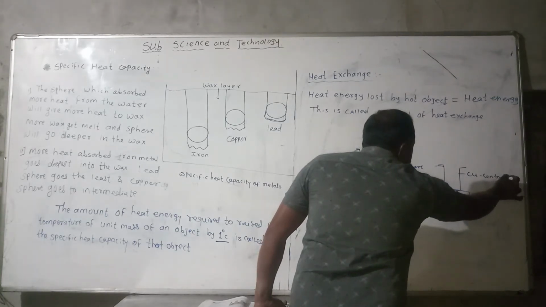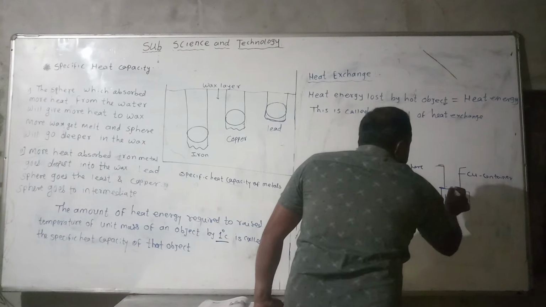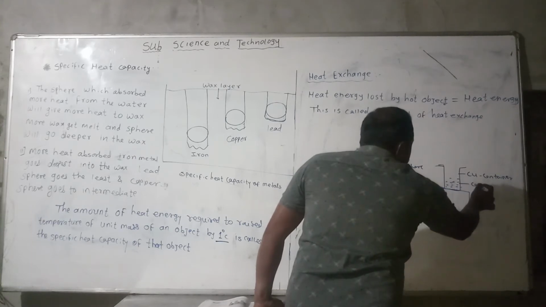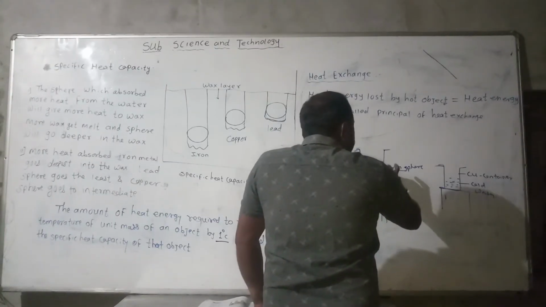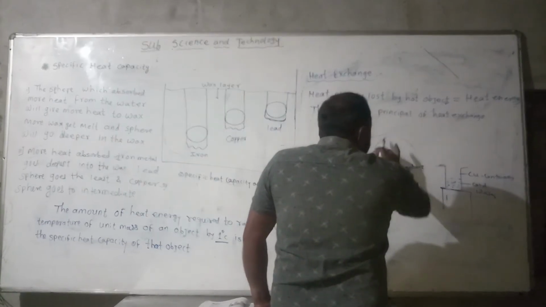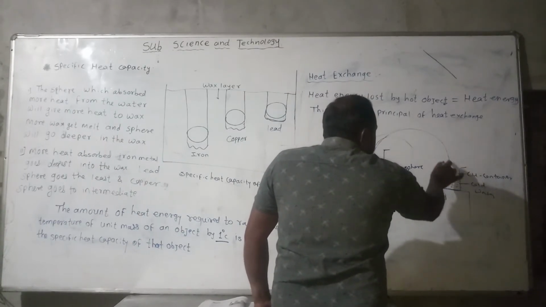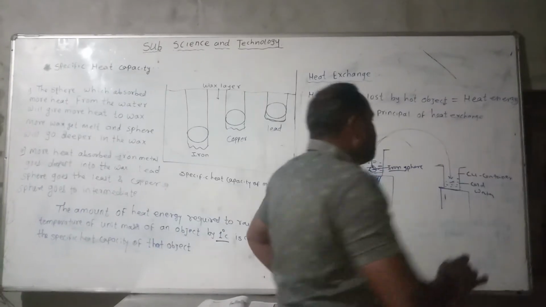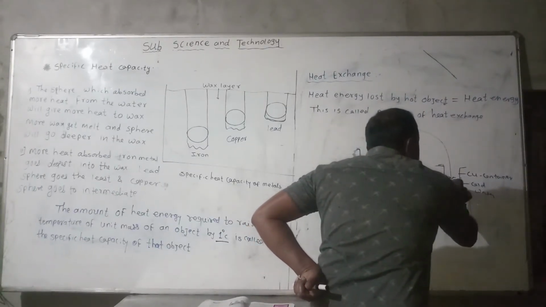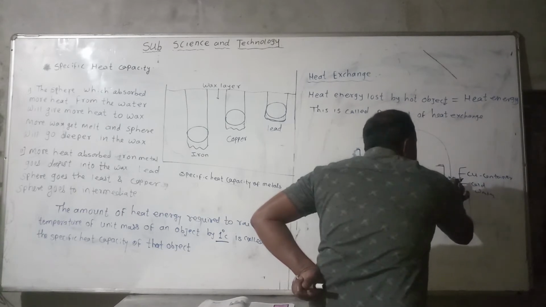In that copper container take cold water, and put this iron sphere inside the cold water in the copper container.